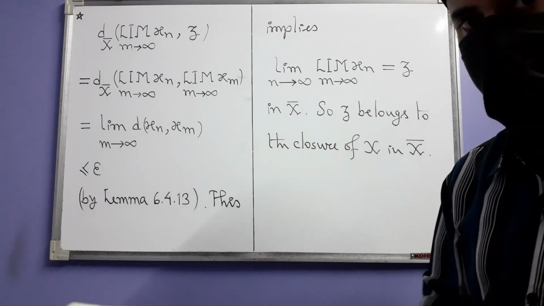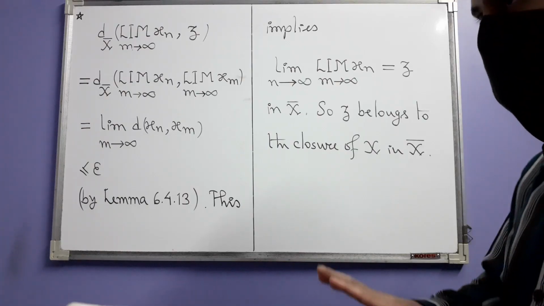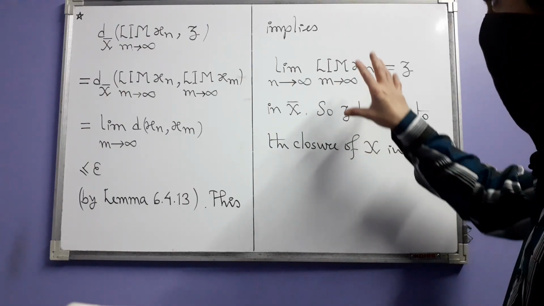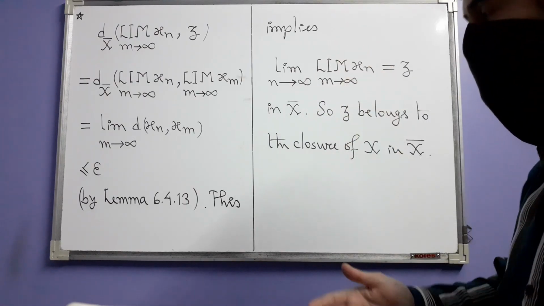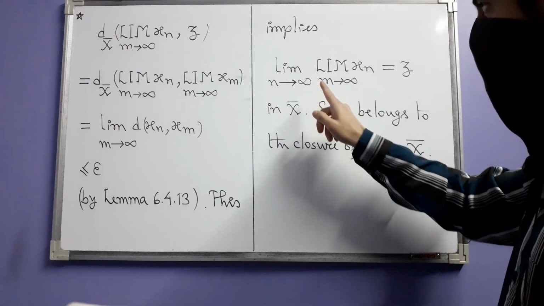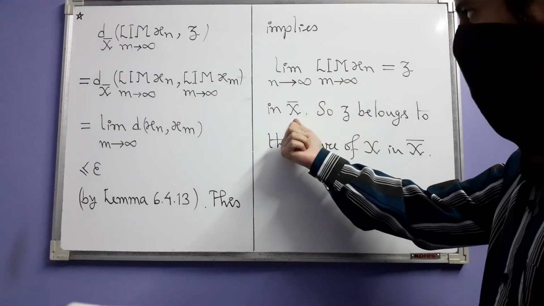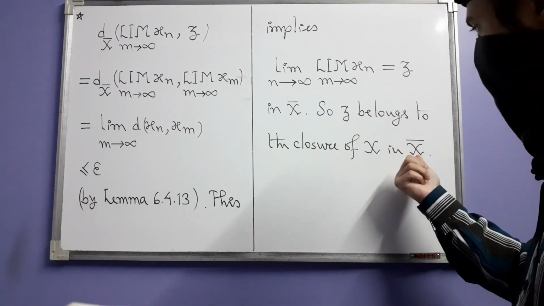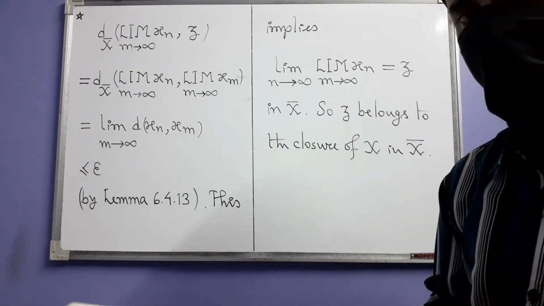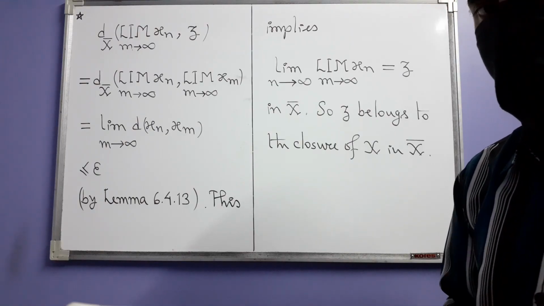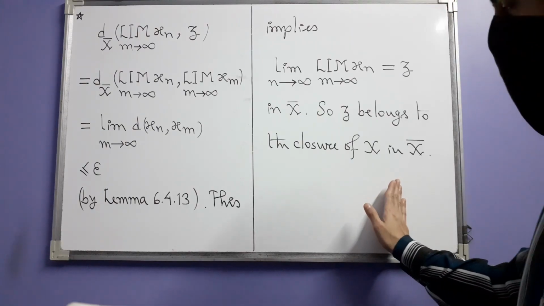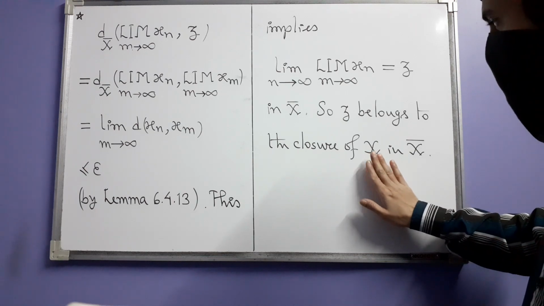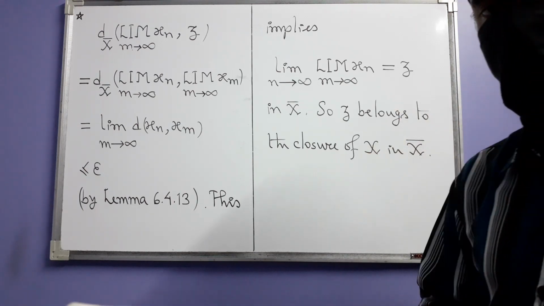That is already a sequence in X. So in the sense of that identification, you have found a sequence in X whose ordinary limit as calculated in the metric space X bar is z. That chosen point, arbitrary point which was chosen from X bar. And that is why that becomes an adherent point of X in X bar, and that makes the closure of X the entire X bar.